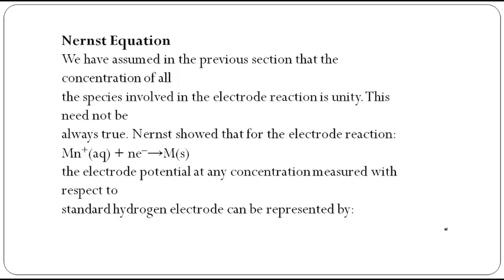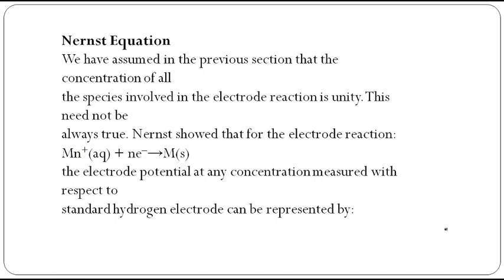Then why do we need another equation called the Nernst equation? Because there we considered all the electrons to be unity. With respect to the standard hydrogen electrode we are measuring the potential under standard conditions. Standard conditions means only one electron transfer. But always one electron transfer will not take place, is it not? More than one electron transfer is also possible. For example, aluminium can give 3 electrons, and the counter species has to take the 3 electrons. So that reaction involves more than one electron.